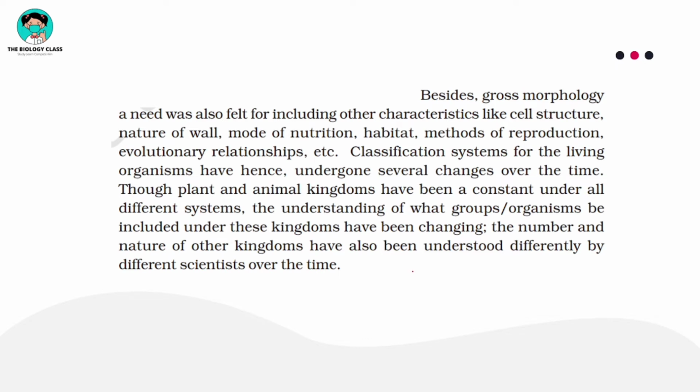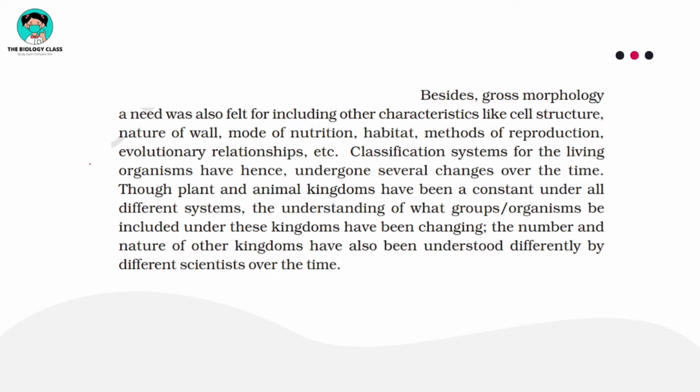Now, besides the gross morphology, a need was also felt for including other characteristics like cell structure, nature of wall, mode of nutrition, habitat, methods of reproduction, evolutionary relationships, etc. Classification systems for living organisms have hence undergone several changes over time. Though plant and animal kingdoms have been a constant under all different systems, the understanding of what groups of organisms should be included under these kingdoms has been changing. The number and nature of other kingdoms have also been understood differently by different scientists over time.